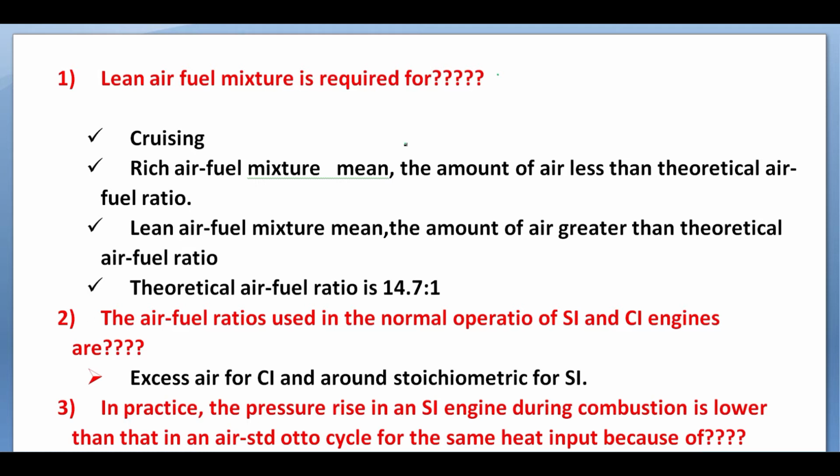The next question is: the air fuel ratios used in the normal operation of SI engines, meaning spark ignition, and CI engines, meaning compression ignition, are what? This question asks about the normal operation of SI and CI engines with respect to the air fuel ratio used. The answer is excess air for a compression ignition engine and around stoichiometric for a spark ignition engine. Okay, so remember this always.